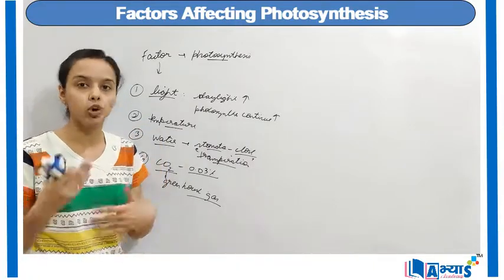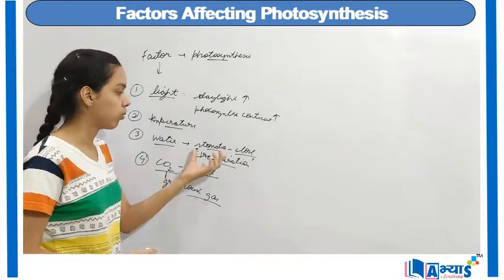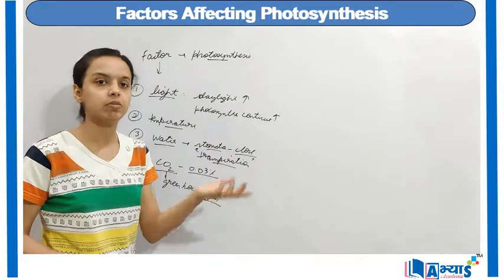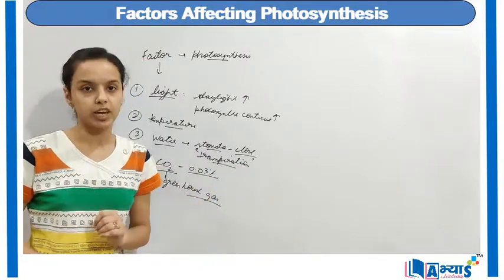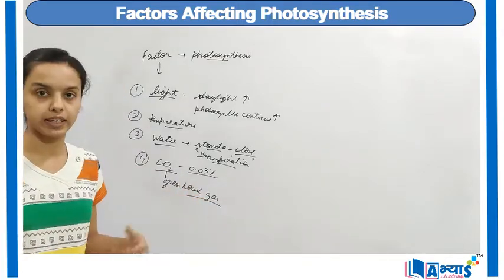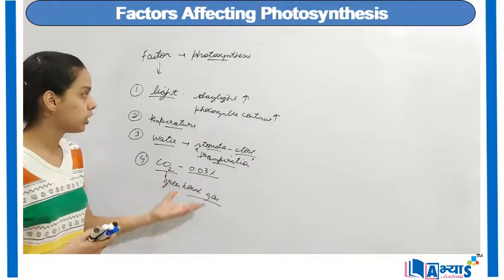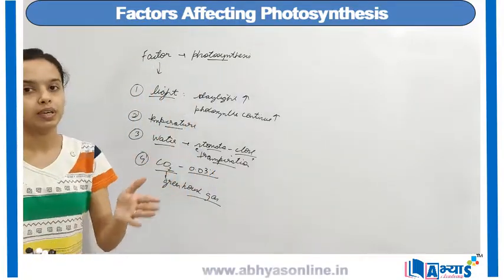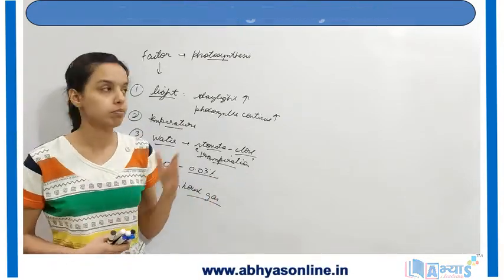But whenever there is loss of water or less water in the plants, the stomata will automatically close, and they will prevent any loss from the plants, that is they will prevent the process of transpiration. And the fourth was carbon dioxide. As the component of carbon dioxide increases in the environment, the process of photosynthesis also increases. So this was the concept on factors affecting photosynthesis.